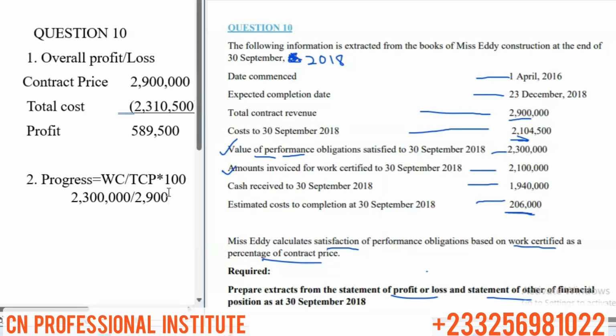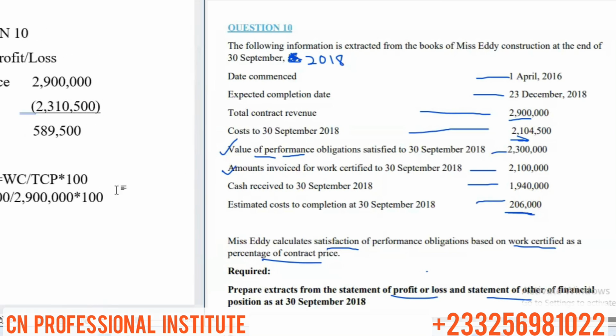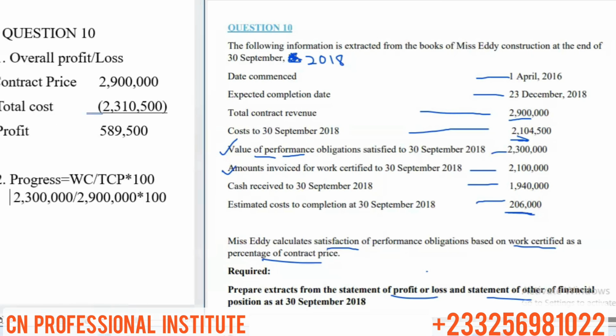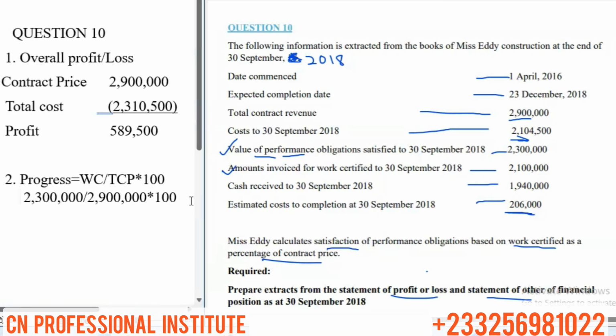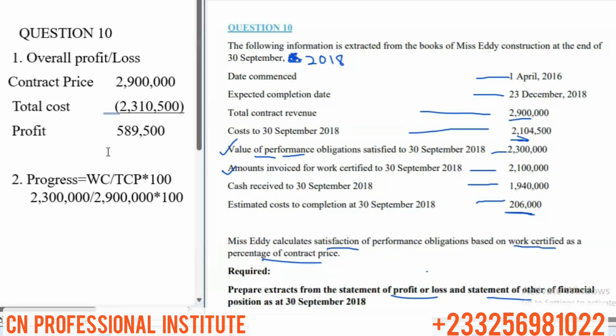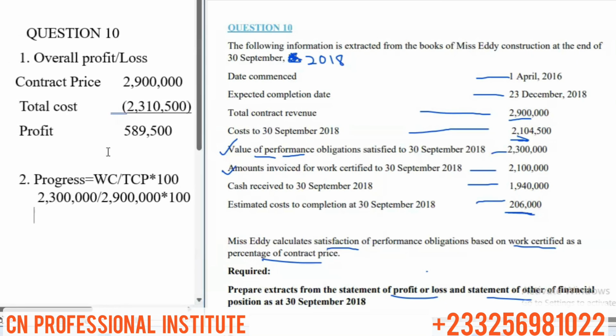And then we get, times 100. Let me push this one so I can multiply by 100. And that will be our progress. Okay, by 100%, and then that will be our progress. Now here, if you divide, you get decimals. So you can leave your answer in fraction if you want.